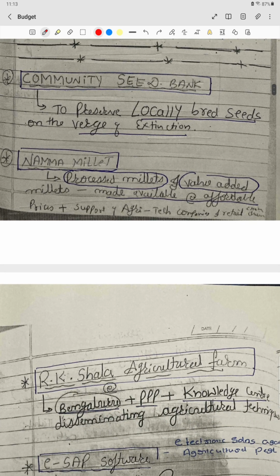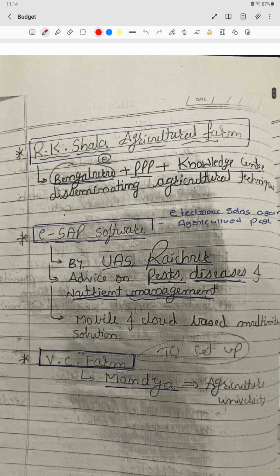Then we have Nama millet. Nama millet means basically processing of the millets. What we'll do is add some of the ingredients or macronutrients that were lacking in those millets. So value addition and making them affordable to the general public.